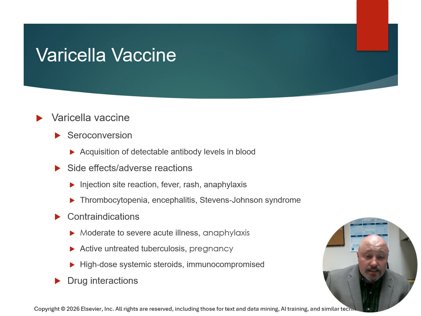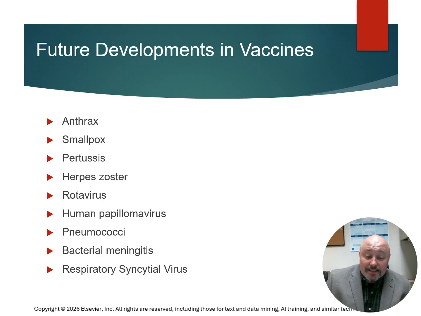In the case of the varicella vaccine, there's going to be a seroconversion, where there's an acquisition of detectable antibody levels in the blood. There are also going to be side effects such as injection site reactions, fever, rash, on up to anaphylaxis, and even Stevens-Johnson syndrome. The contraindications are going to be moderate to severe acute illness, anaphylaxis, active untreated tuberculosis, and high doses of systemic steroids. Future developments in vaccines include, again, anthrax and smallpox, pertussis, herpes zoster, rotavirus, HPV, and bacterial meningitis.